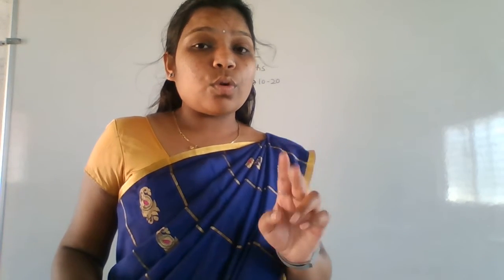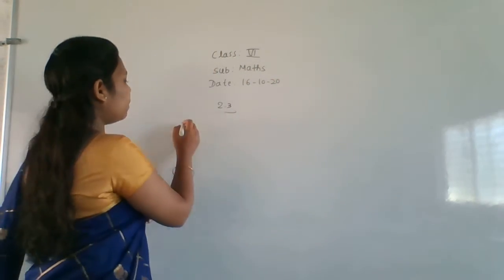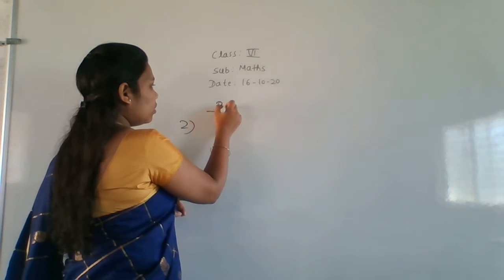5 and 7 both are prime numbers only. And what is the difference between 5 and 7? 7 minus 5 is 2. So 5 and 7 are called twin prime numbers, right? So you have to write here pairs of prime numbers. The answer is prime. In second main, this is 2.3.